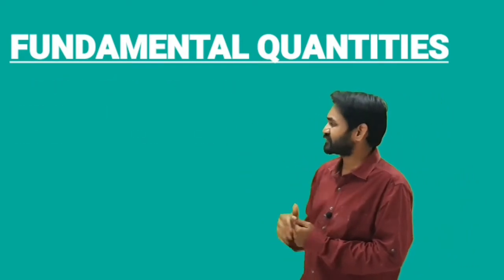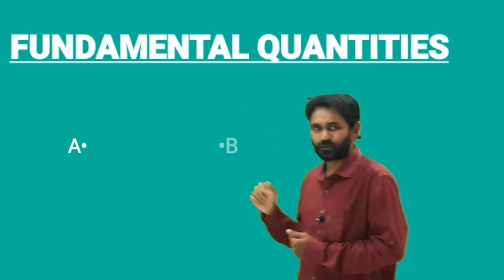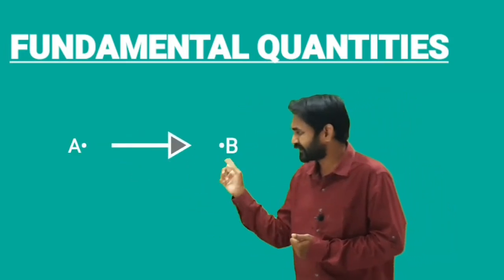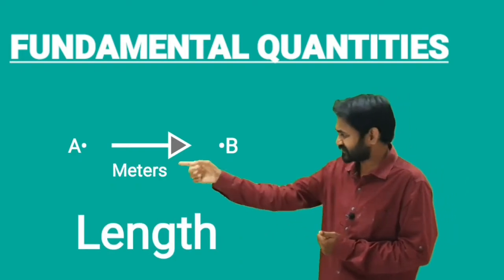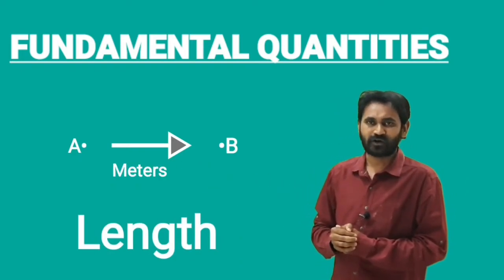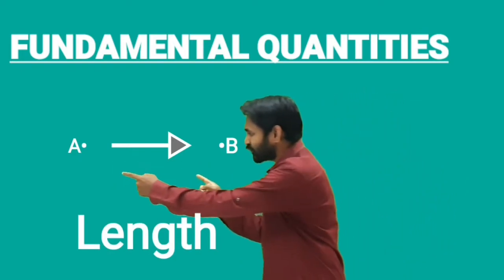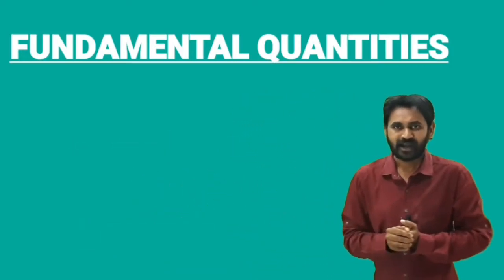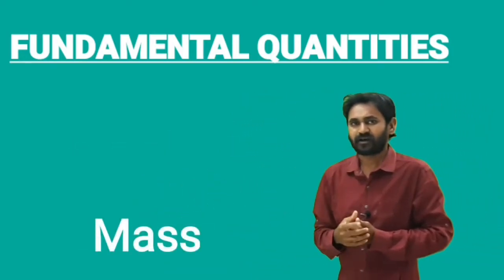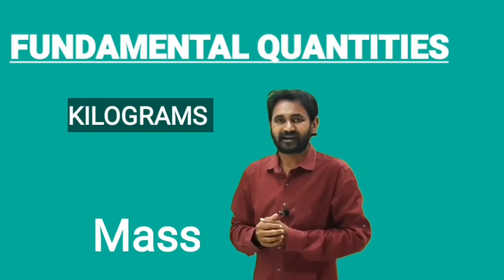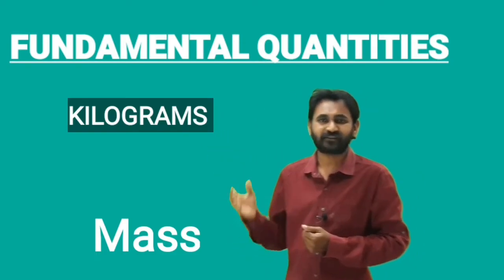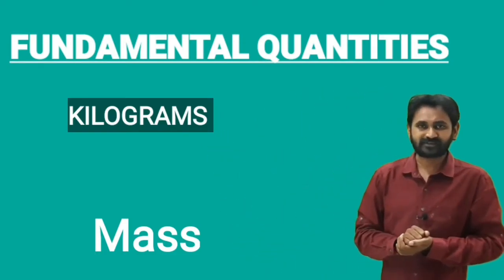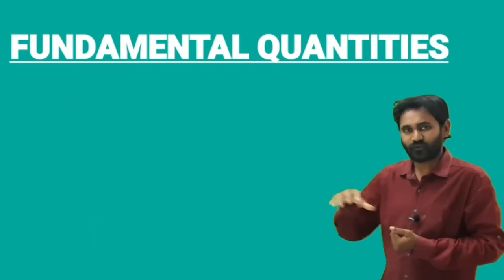For example, you have to measure the length from point A to point B. So A to B I am measuring the length. This distance will be in meters or mm. Here I am measuring only the length. And for example, if you take the mass, this mass is measured in kgs. So generally the weights which you will take will always be in kgs. So this is a fundamental unit.